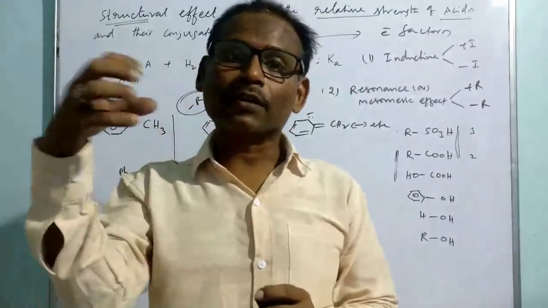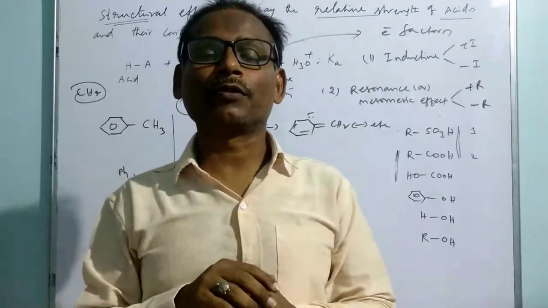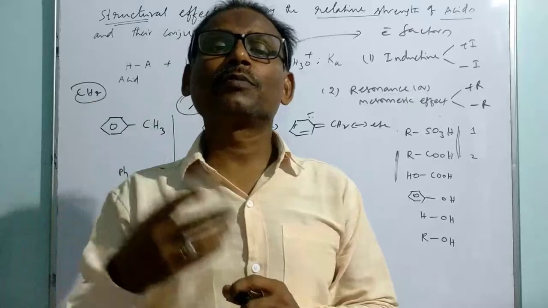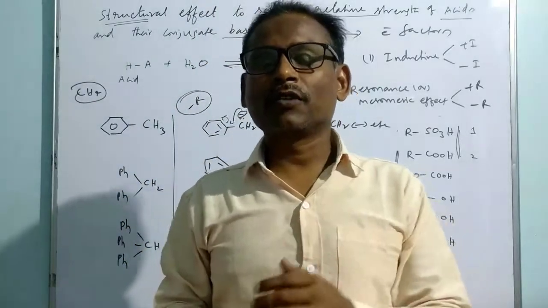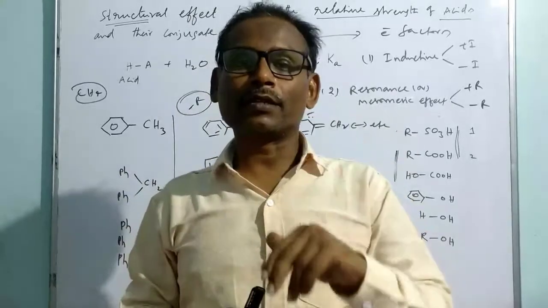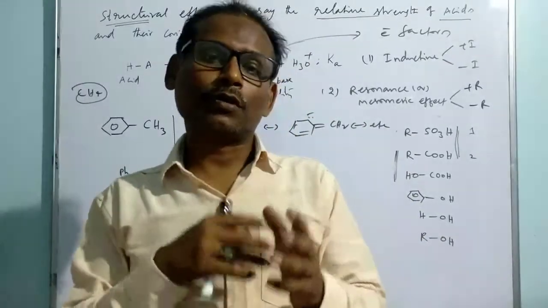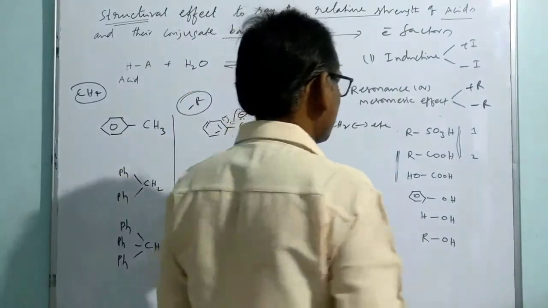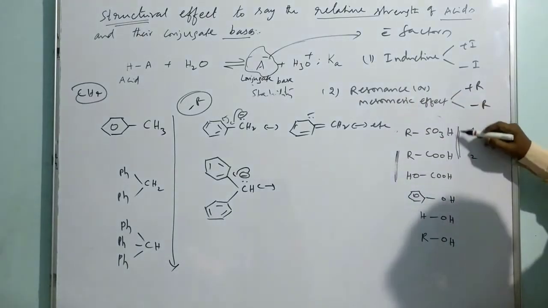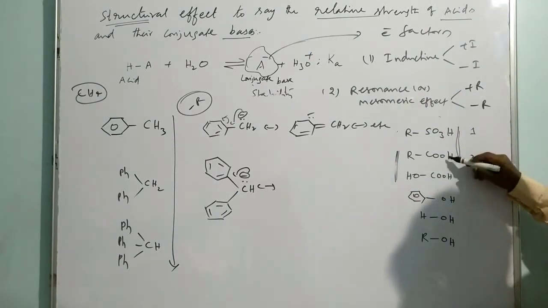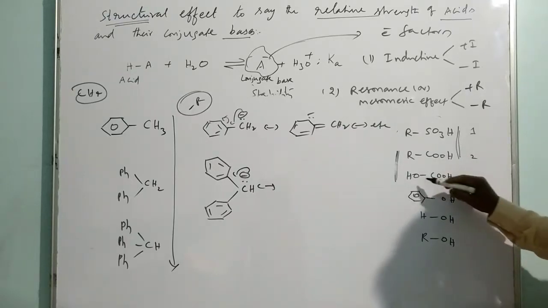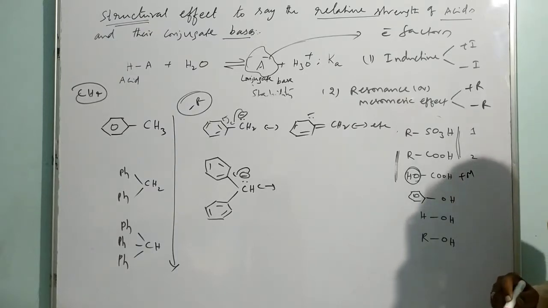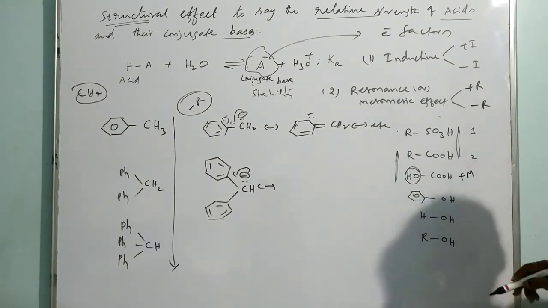If a group pumps electrons through conjugation, that is called a positive mesomeric effect group. If it withdraws electrons by conjugation, that is called a minus mesomeric effect. In this way, the mesomeric effect is discussed in terms of plus M and minus M, and is considered to understand the relative strength of some substances. So we are clear that sulfonic acid is stronger than carboxylic acid, and carboxylic acid is stronger than carbonic acid. This is explained based on the function of OH, acting as a plus M effect that destabilizes the respective Lewis or resonance structure.